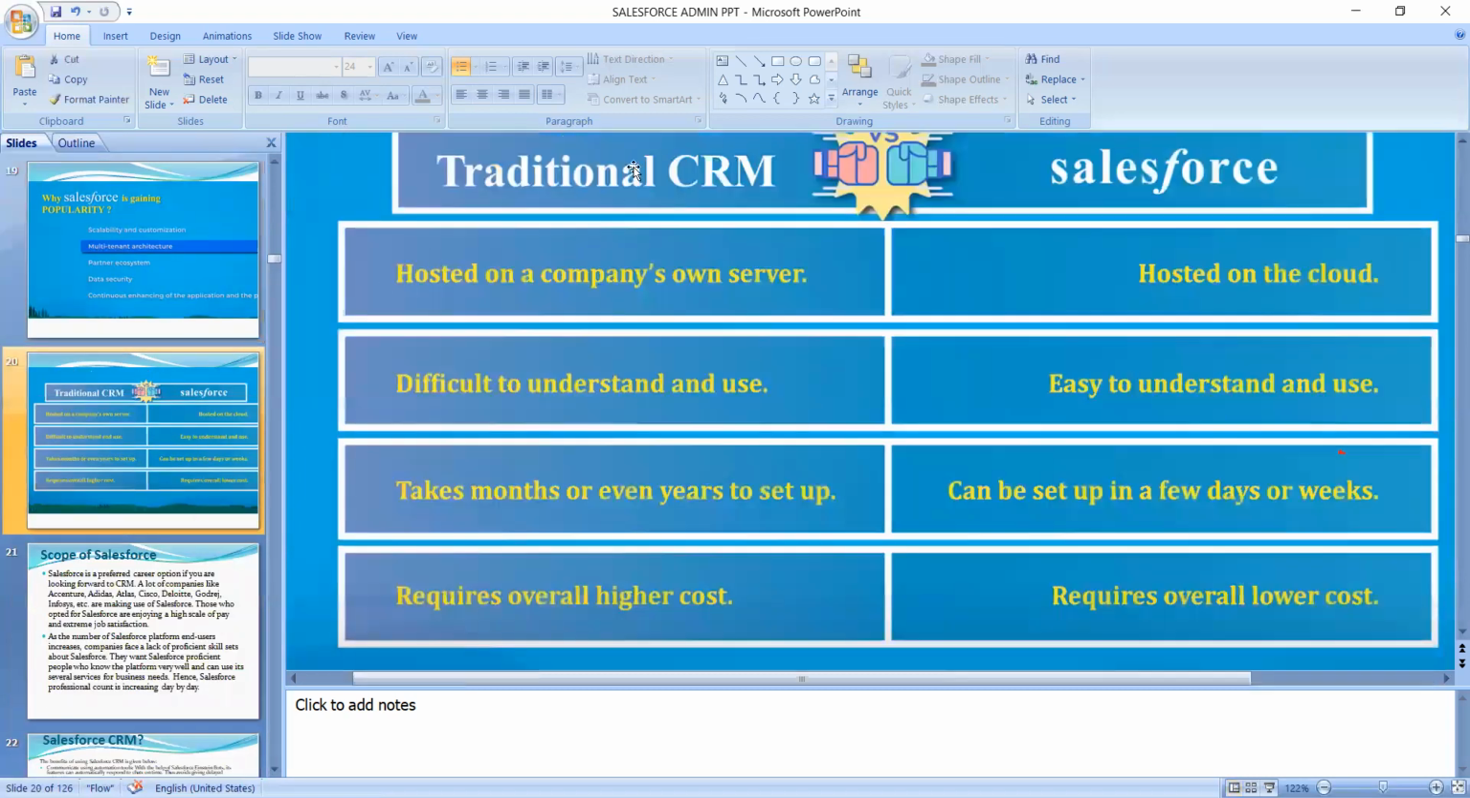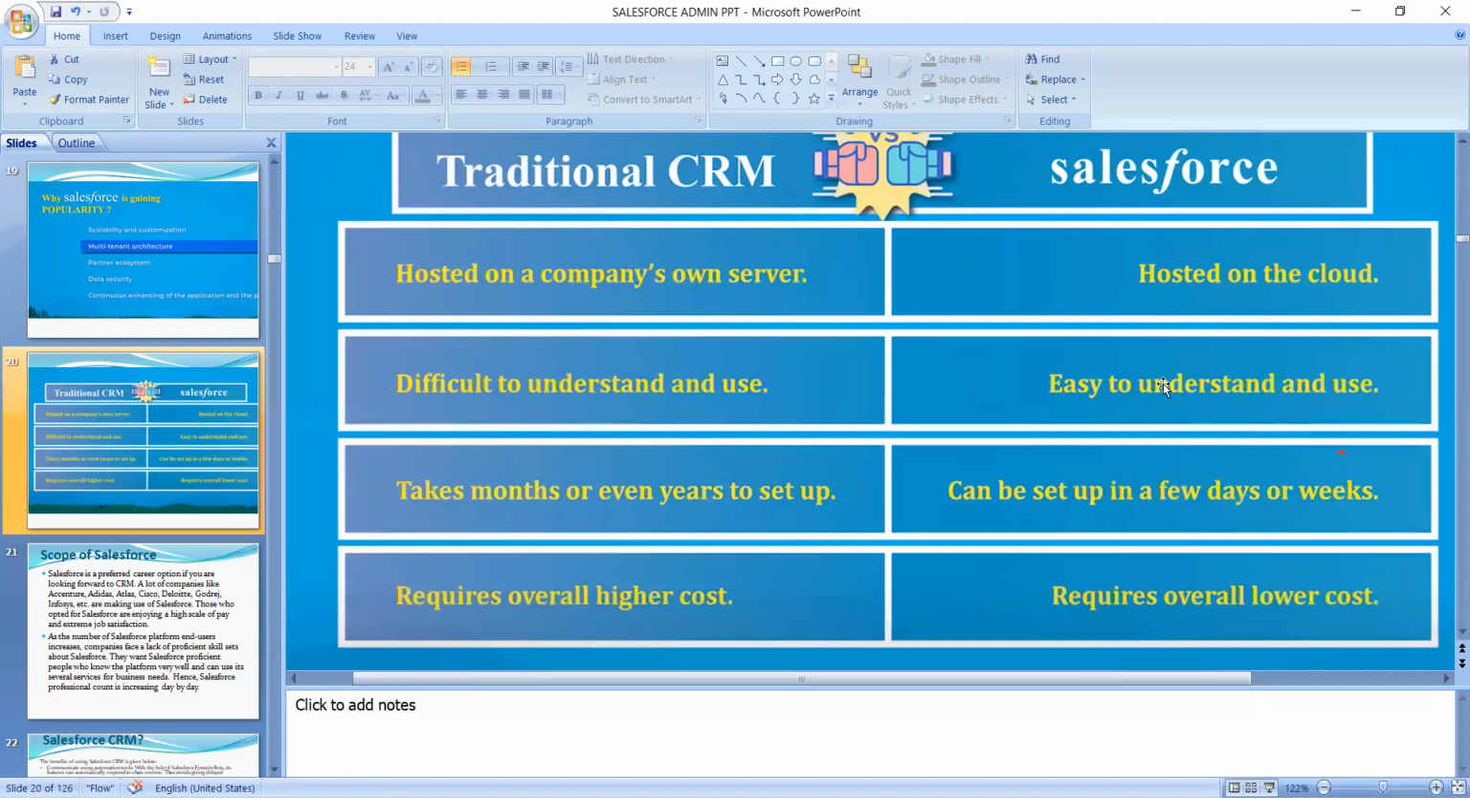And here you can see the traditional CRMs and Salesforce. What is the difference? Traditional CRMs are hosted on company-owned servers. The company provides the servers that you use in traditional CRMs. But Salesforce is hosted on the cloud. Here the cloud provides the server that we use for Salesforce. And traditional CRM is difficult to understand and use, but compared to it, Salesforce is easy to understand and use.